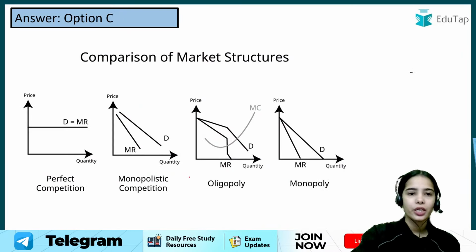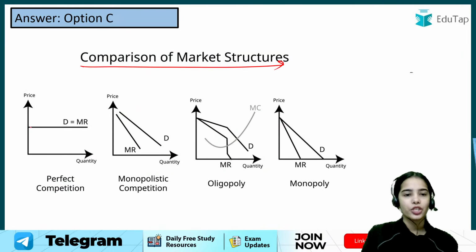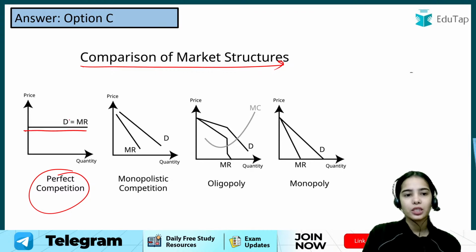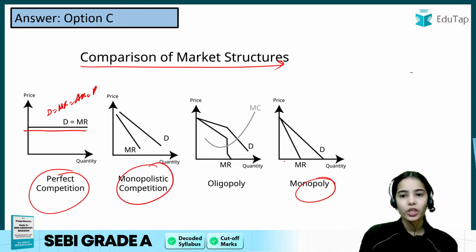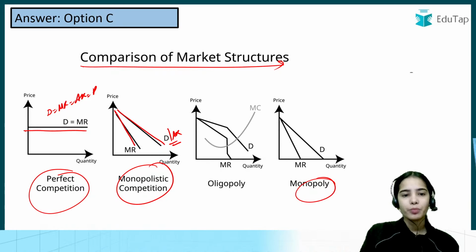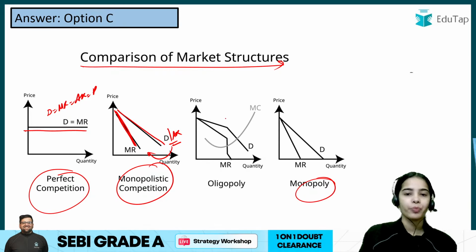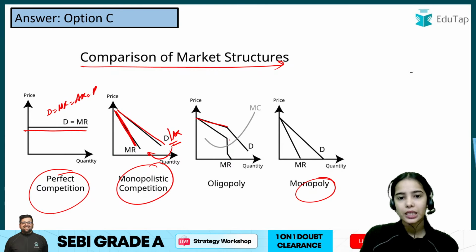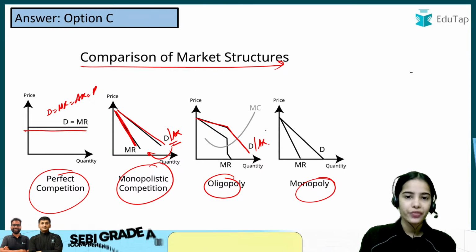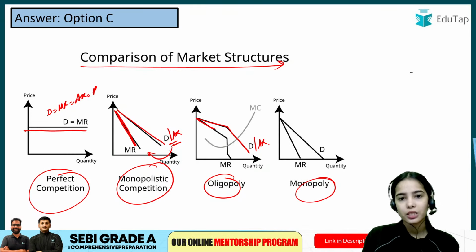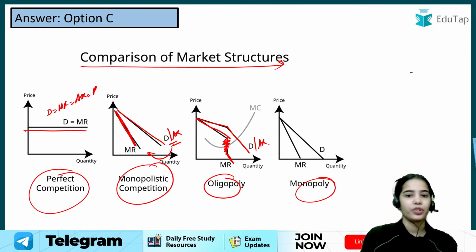Here you can see the different market structures. This is perfect competition, where demand is equal to marginal revenue, equal to average revenue, equal to price. In monopolistic competition and in monopoly, in both, the demand curve is downward sloping. The demand curve is equal to the average revenue curve, and the marginal revenue curve is below the average revenue curve. For oligopoly, there is a kinked demand curve, which is the demand curve or average revenue curve, and the marginal revenue is below the average revenue, and there is a discontinuity in the marginal revenue.